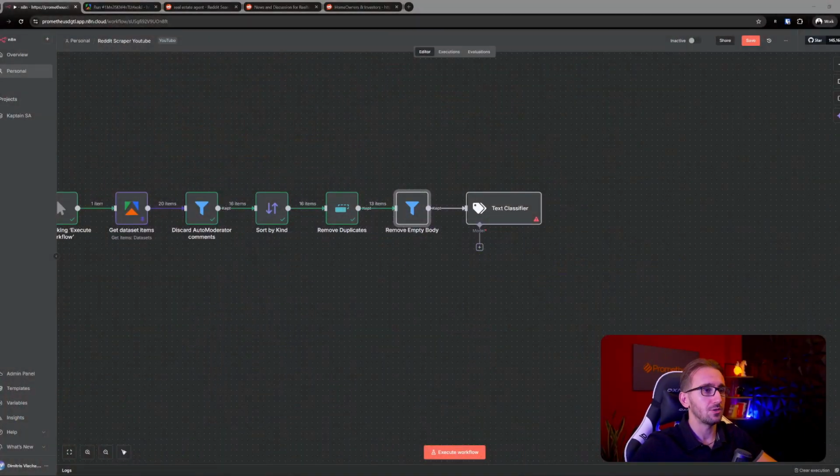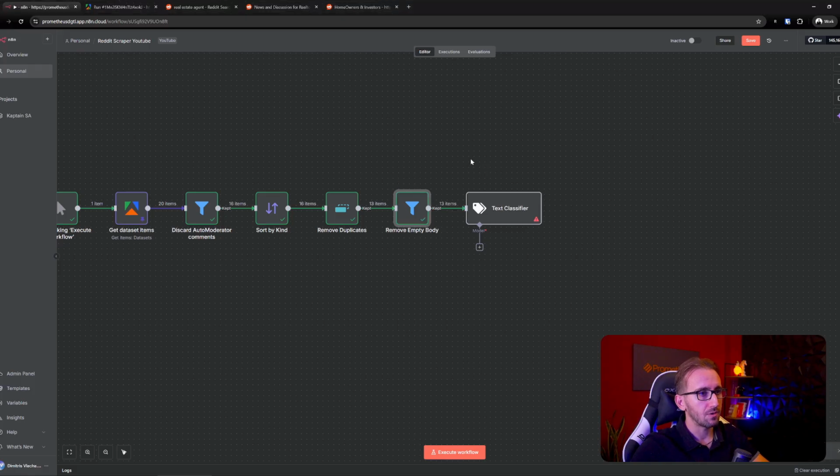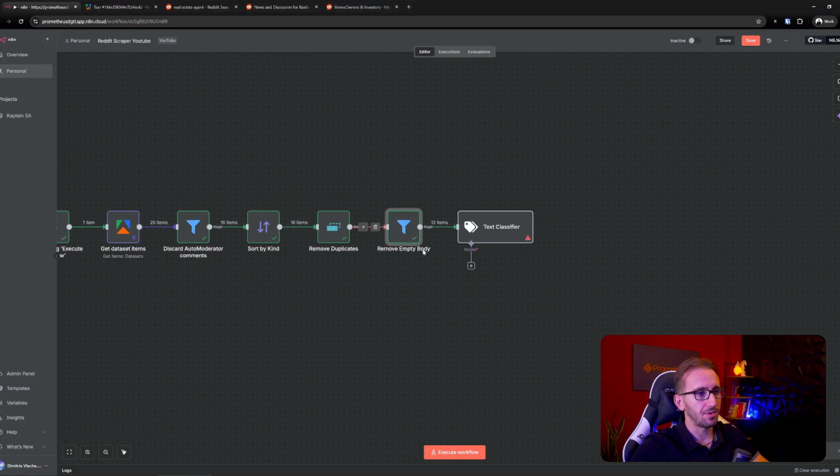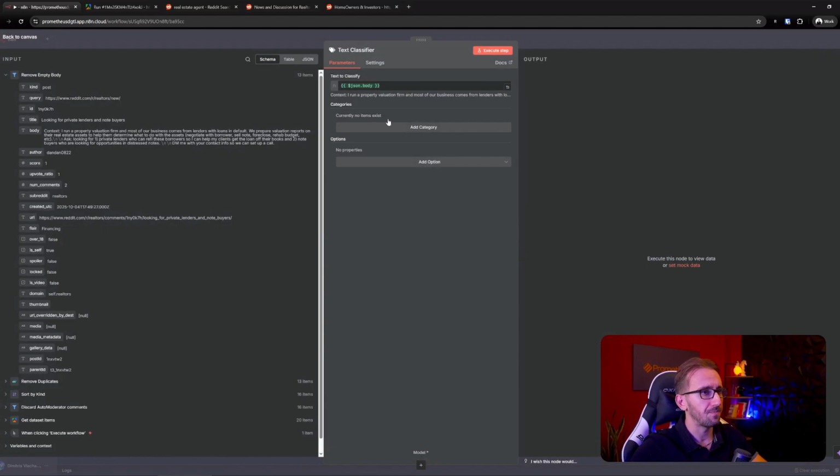And in those cases, if you scrape a post or a comment that's just that, it's not gonna have a body. And that means that the text classifier is not gonna have anything to classify. So we're gonna have this remove empty body node. And we're gonna run it, and we can see that all 13 items passed through, which means that all 13 items have a body, which is great.